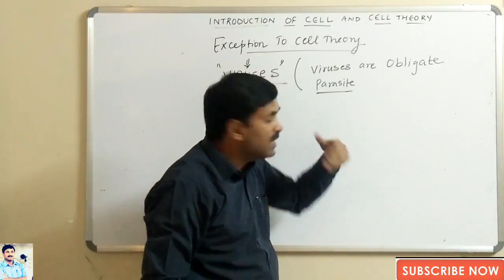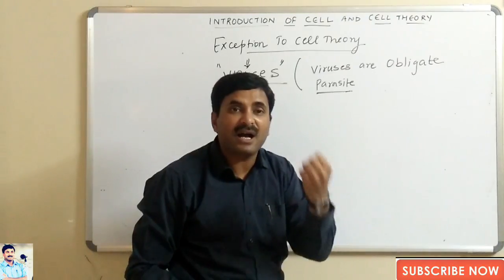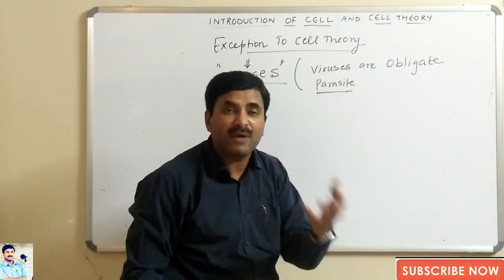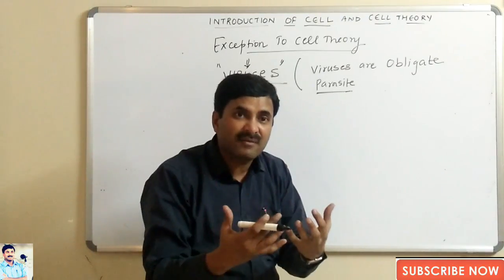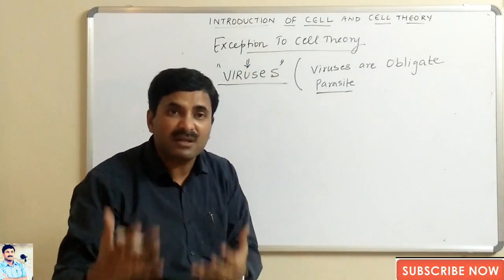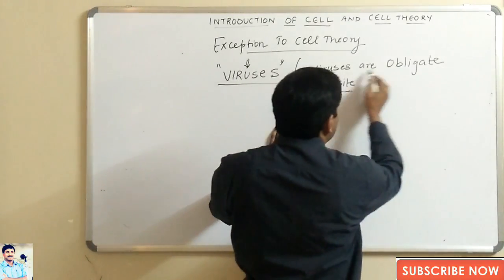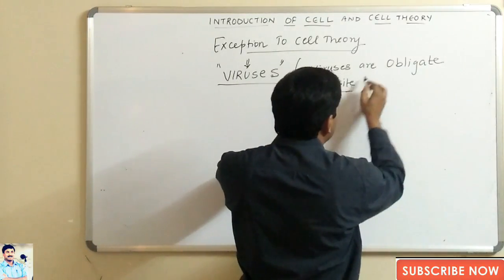It means they can live only as parasites. They do not have any other option for life. When they are living as parasites, they are alive, but outside the body, they do not have any existence.